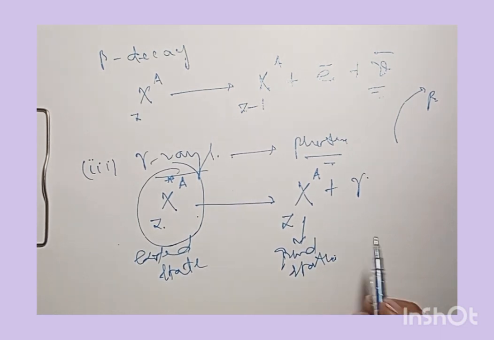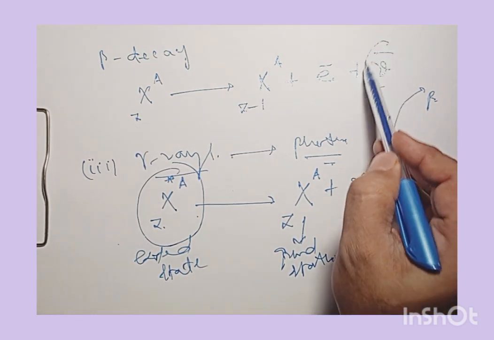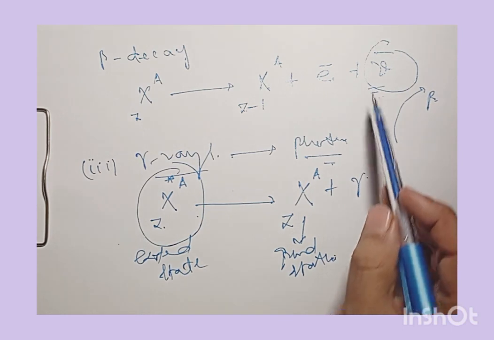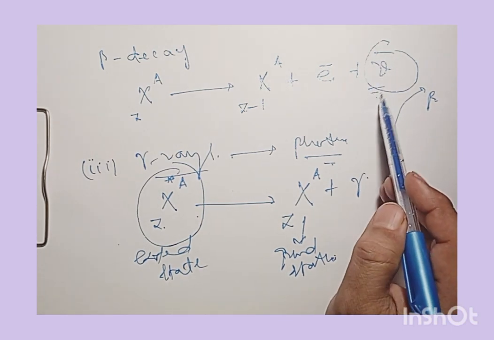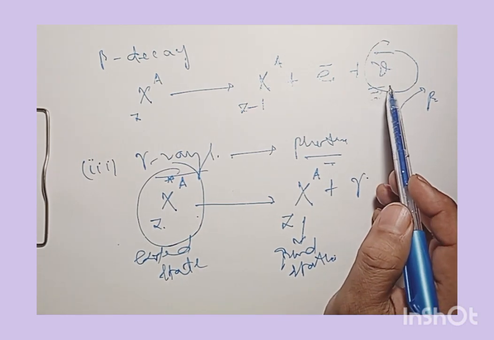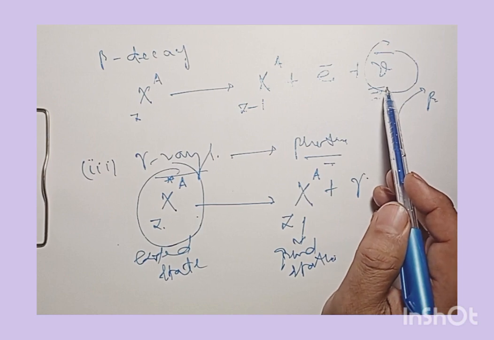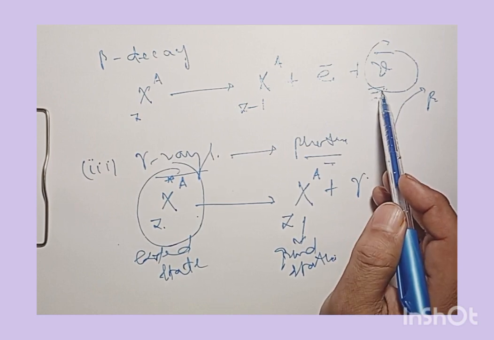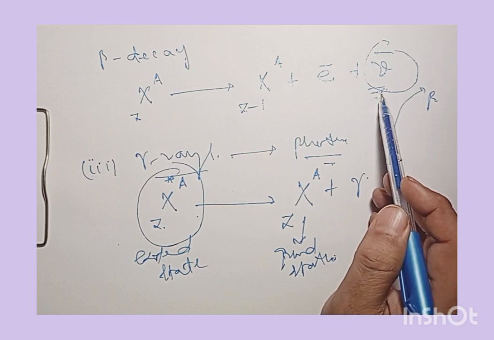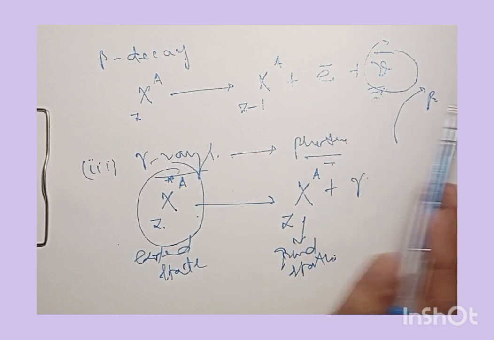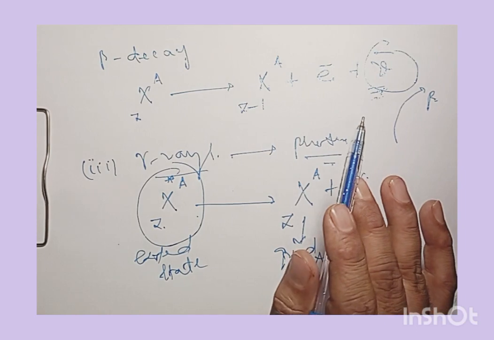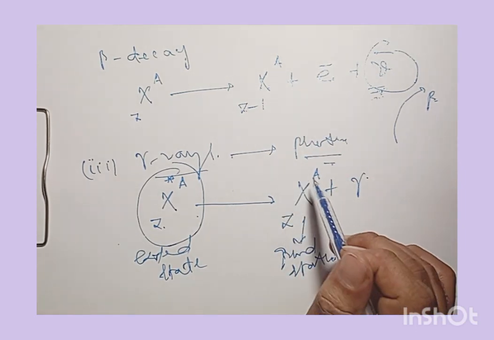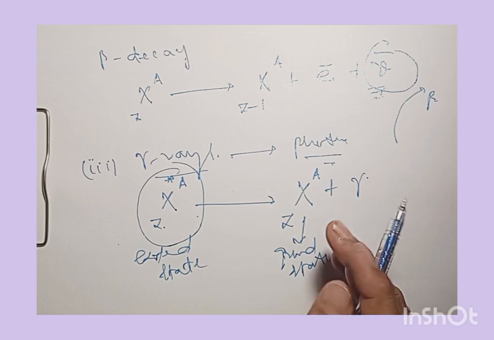And talking about this antineutrino, it's an antiparticle of the neutrino, and the mass of this neutrino is zero. The charge on this neutrino is zero. It is a neutral particle. Neutrinos and antineutrinos are emitted to conserve energy and momentum during the decay process.